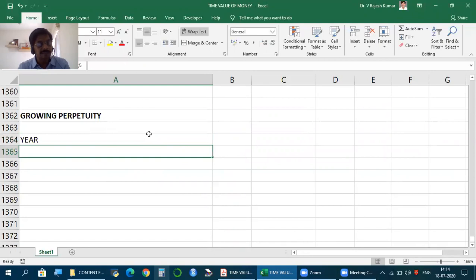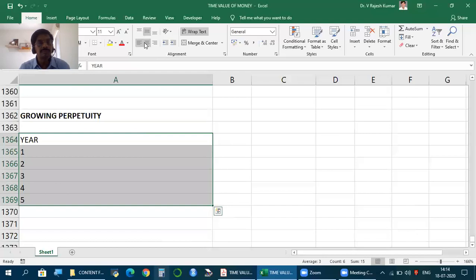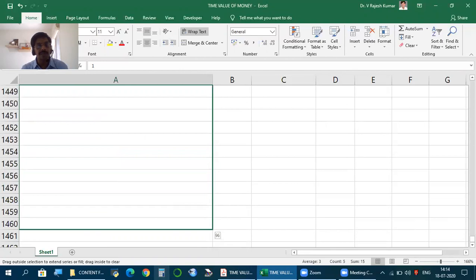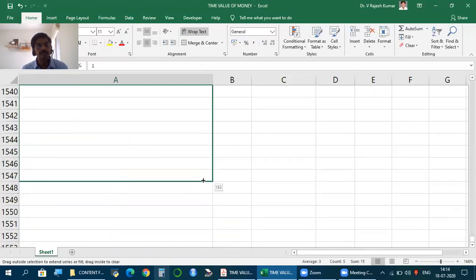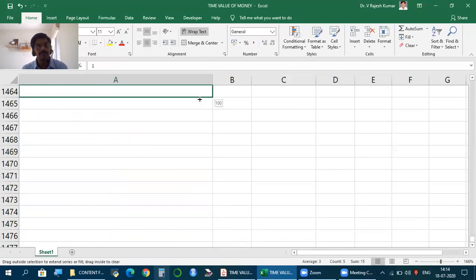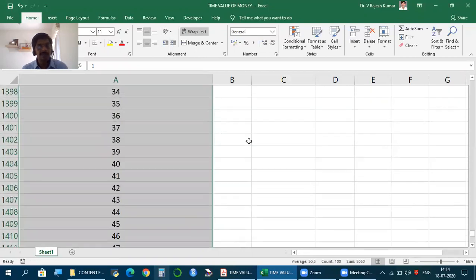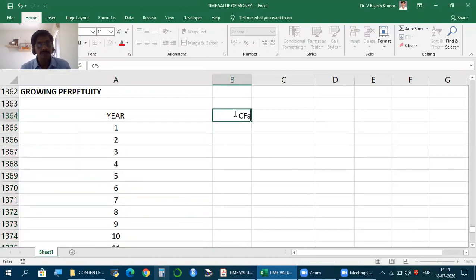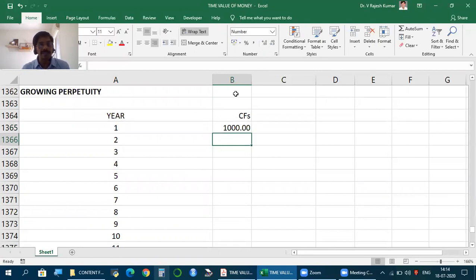So let's say year 1, 2, 3, 4, 5. Let's say we take it for just showing 100 years, but perpetuity means not 100 years, it can be any period. Cash flows, let's say first year 1000, but let's say every year it is growing by 5%, growth rate 5%.